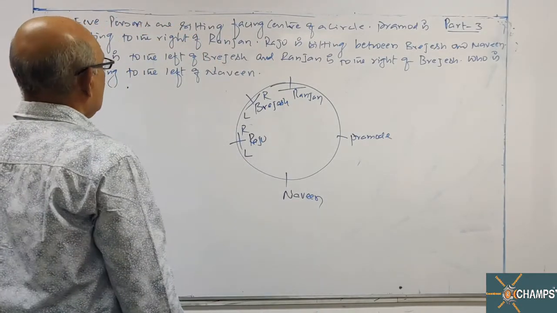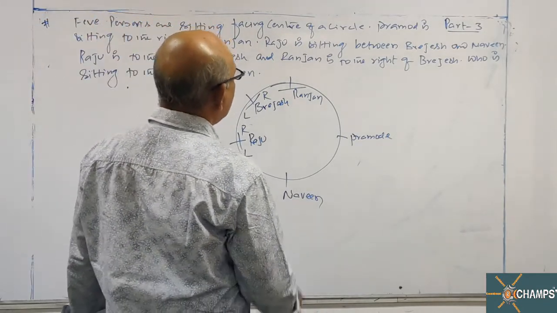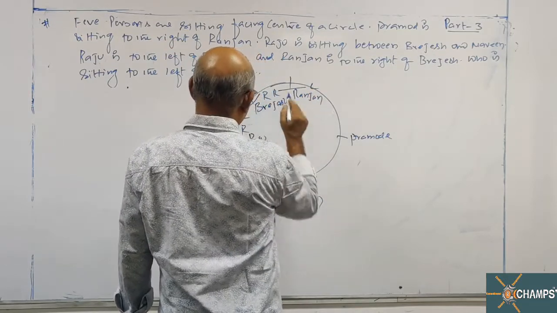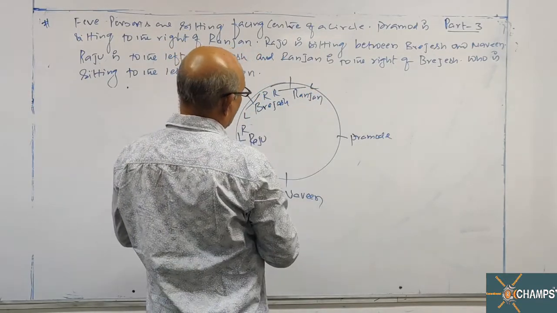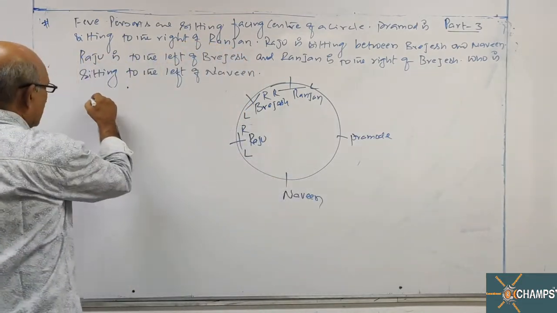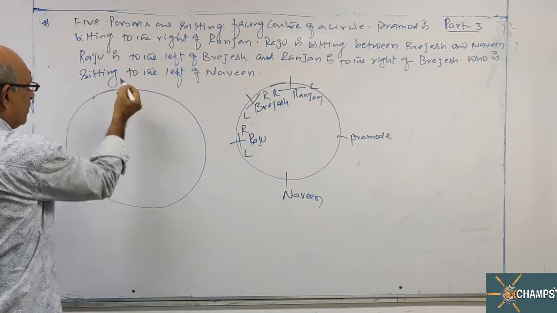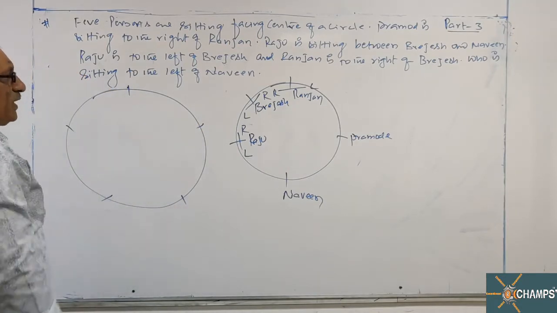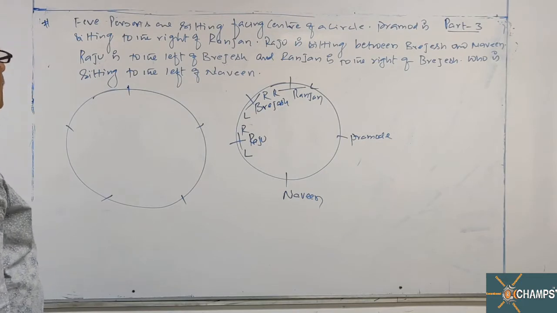Pramod is sitting to the right of Ranjan. Yes, Pramod is sitting to the right of Ranjan. I have to change the position. Then you'll get this. One more time, let me try. This way. Before that, is it correct or not?